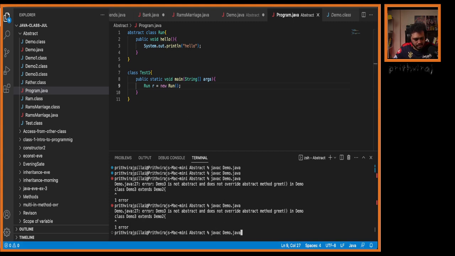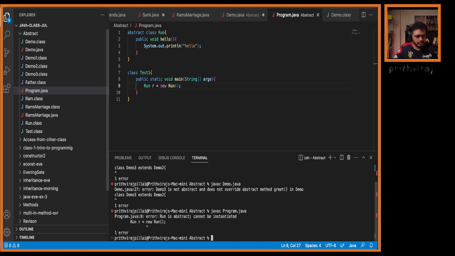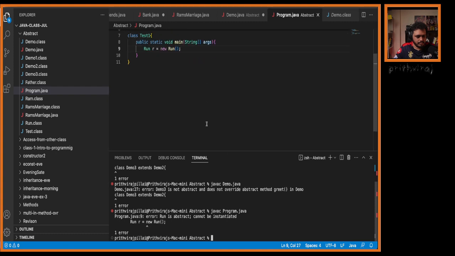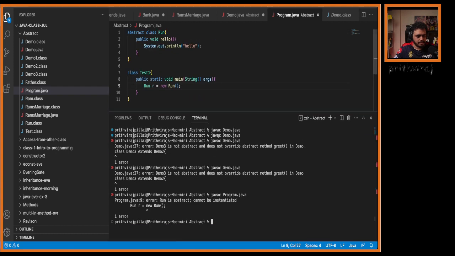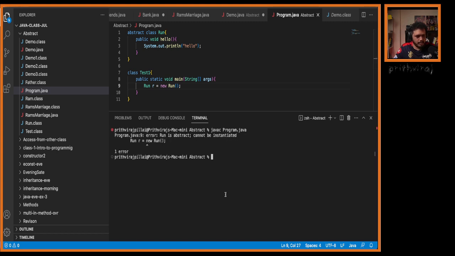Let me run javac on Program.java. What is the error here? Run is abstract, cannot be instantiated. No matter whether you have an abstract method or not in your abstract class, if the class is declared as abstract, that class object cannot be created. Is this clear, everyone? Yeah? Done. Now let us see the next part.